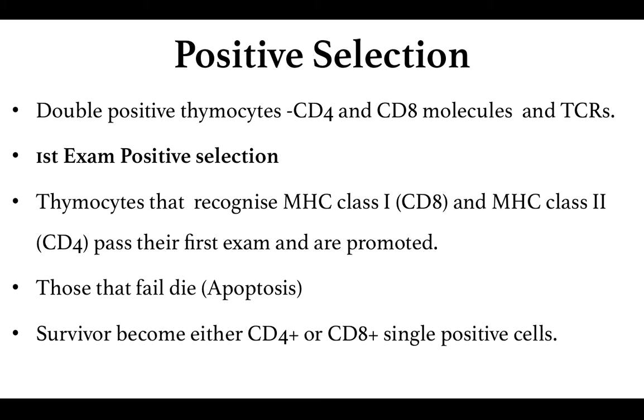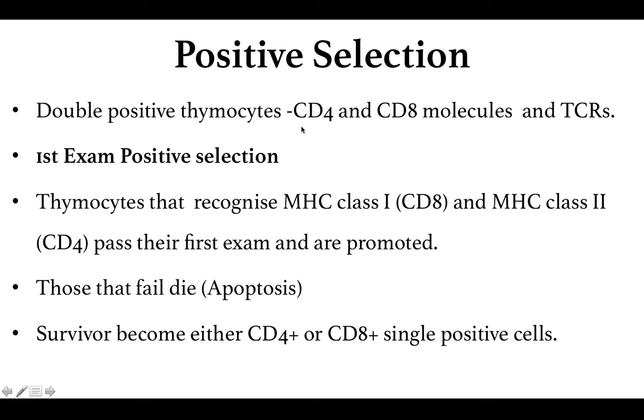activate the immune responses. So initially, we've seen that within the thymus, when the cells are maturing, they acquire and lose a number of receptors. So all the T cells that mature within the thymus and are present in the cortical region are referred to as the double positive thymocytes. This is because they contain, in addition to the T cell receptors, the CD4 molecules as well as the CD8 molecules.